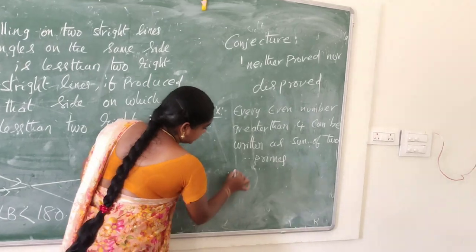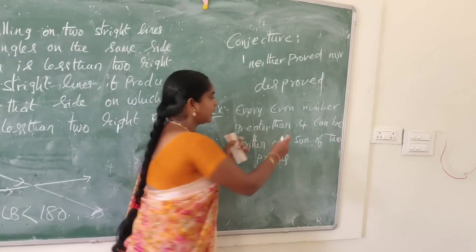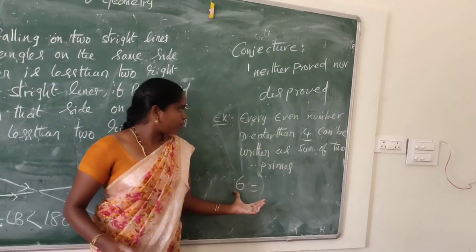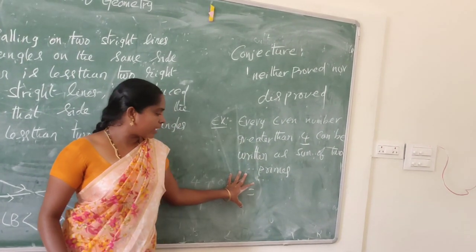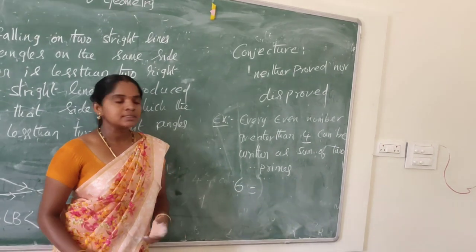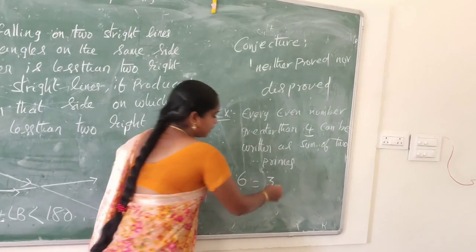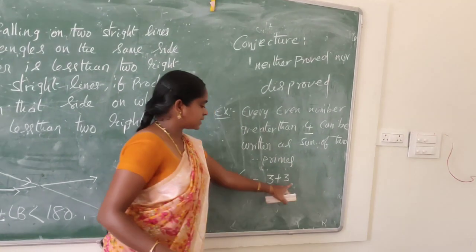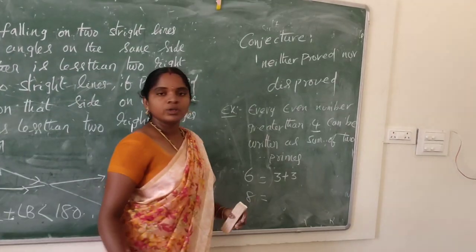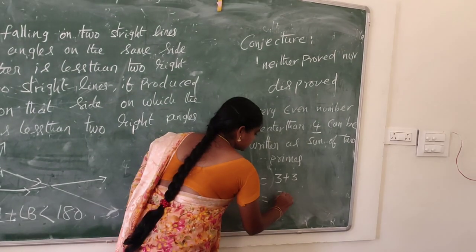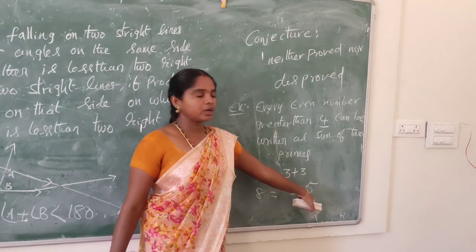So 6 is an even number greater than 4. This even number can be written as the sum of two primes. 3 is a prime number. So 3 plus 3 equals 6, the sum of two primes. Next, 8 is also an even number. 8 can be written as 3 plus 5. 3 is a prime number and 5 is also a prime number.